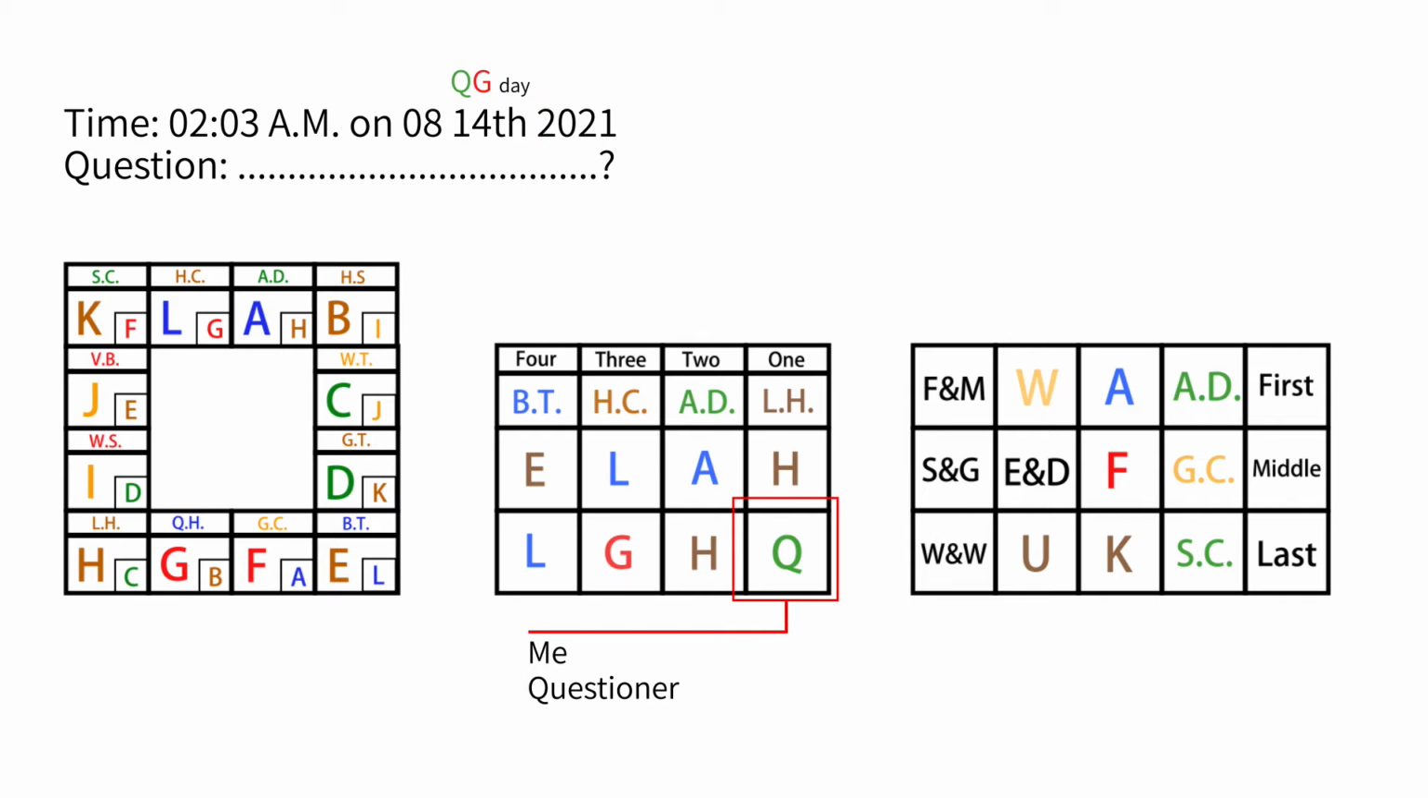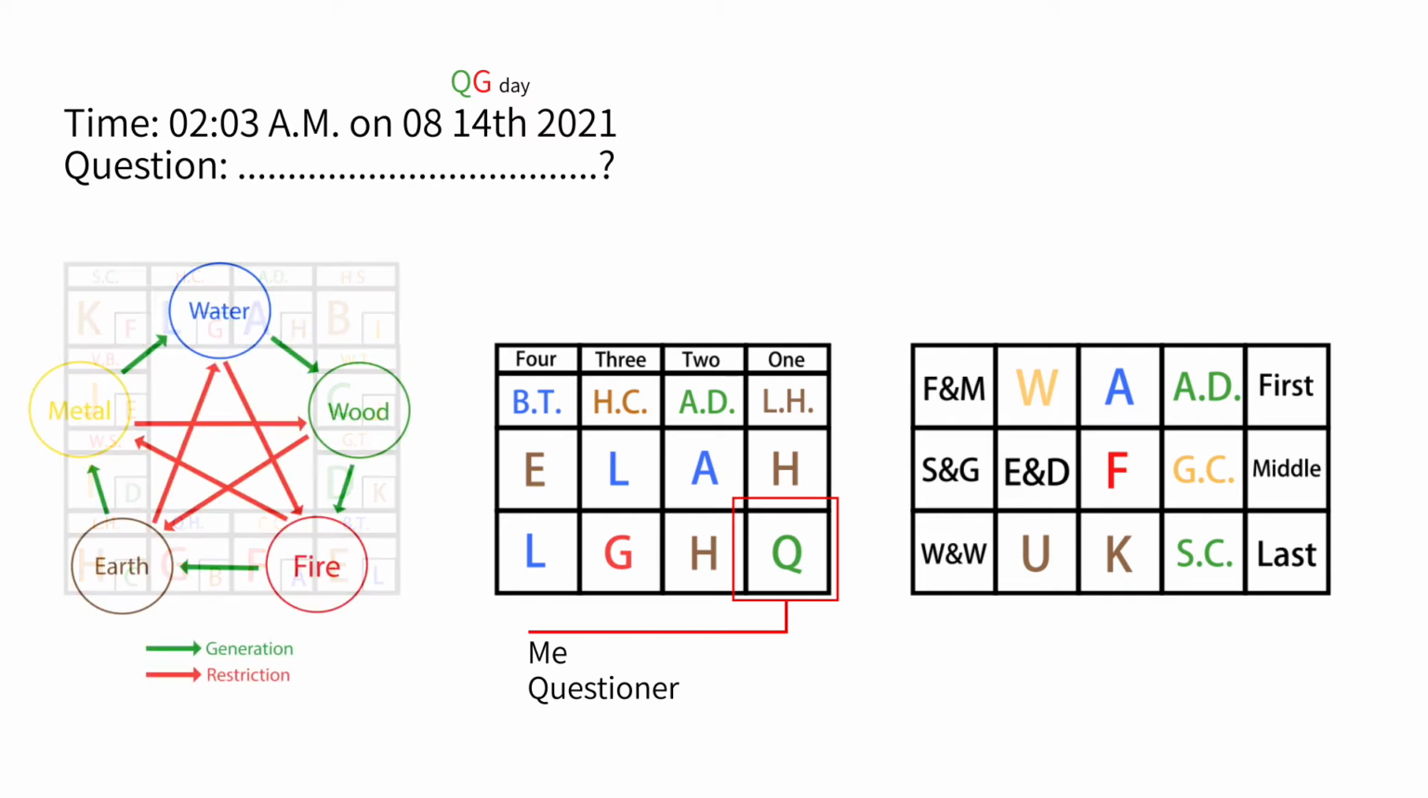There are several relationships between symbols, and in this video, I'm going to show you the relationships based on the 5 elements.